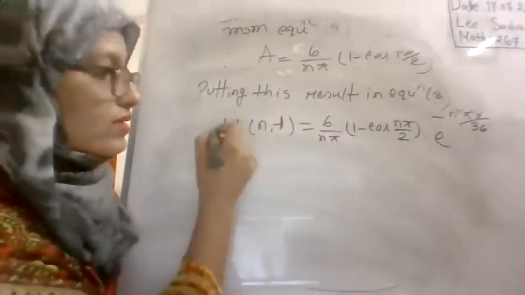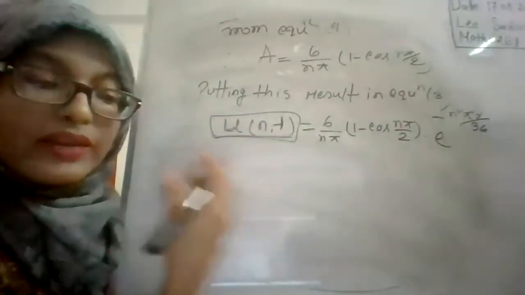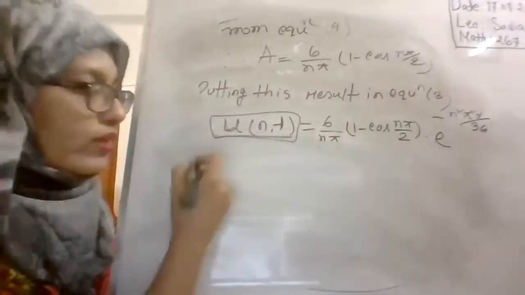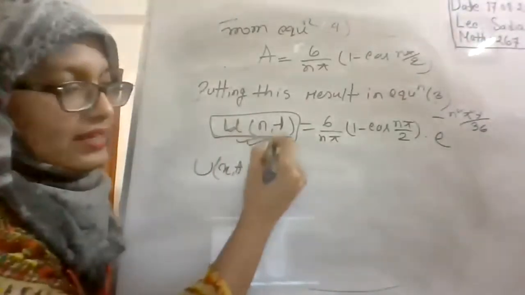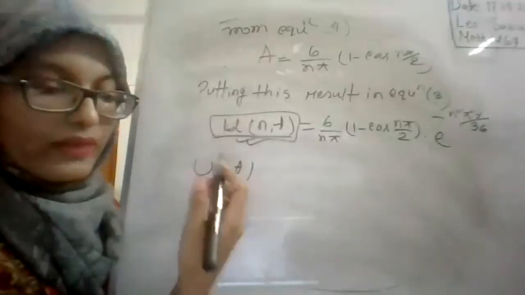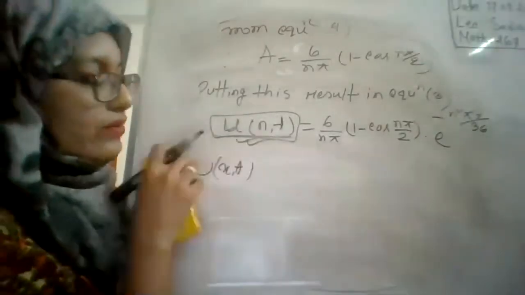Now using the result of u(n,t), by using inverse Fourier sine transformation, you will get u(x,t). Using this function and the formula of inverse Fourier sine transformation, we will get the solution of this problem.